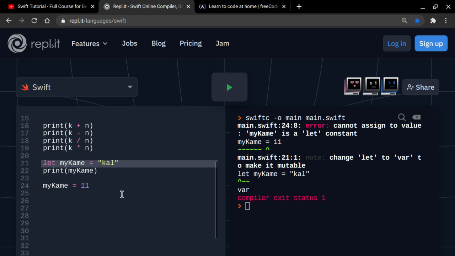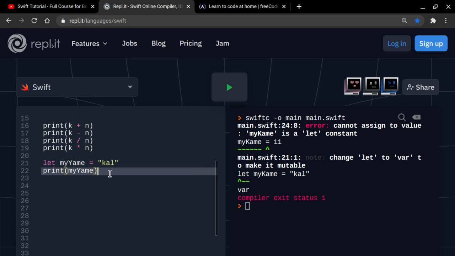So the reason why we use let is, let's say if you want to keep let my cam equals call, I'm just going to change that to let my yam. What does this mean? Why can't we use var? Why do we have to use let?